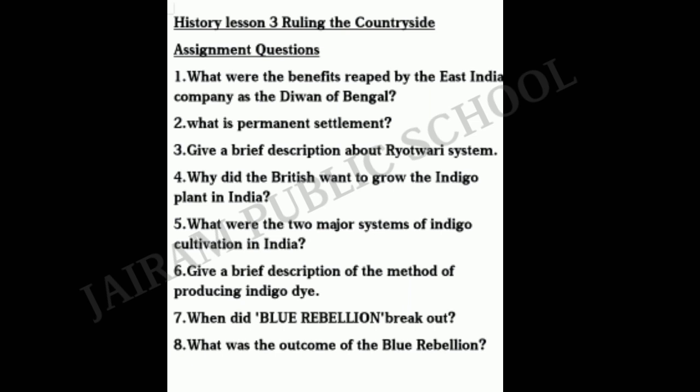Fourth question. Why did the British want to grow the indigo plant in India? The indigo plant grows primarily in the tropics and this was the primary reason for the British to turn to India for the growth of the indigo plant. In the 13th century, Indian indigo was being used by cloth manufacturers in Italy, France and Britain to dye the cloth. Because the demand for Indian indigo grew, as European cloth manufacturers wanted only the Indian indigo as it produced a rich blue color. Due to this demand, the price of the Indian indigo rose in the European market and motivated the British to grow more indigo in the Indian soil.